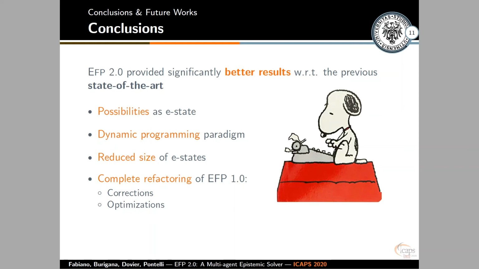EFP 2.0 is able to outperform the previous state-of-the-art by using possibilities, dynamic programming, reduced size of the state, and thanks to the code refactoring of EFP 1.0. Moreover, we also provided a new formalization of the transition function on which EFP 2.0 is based, along with some desired properties of that transition function.